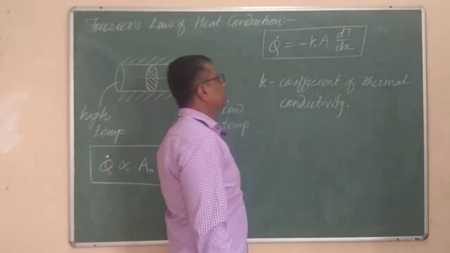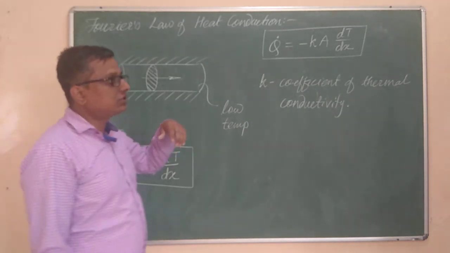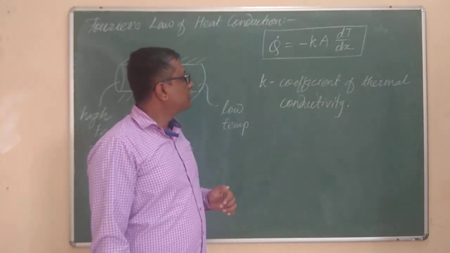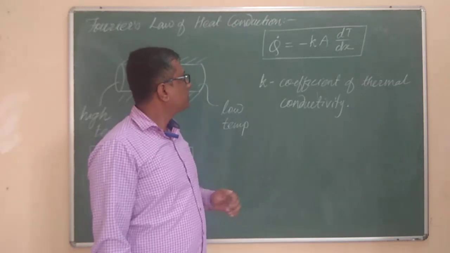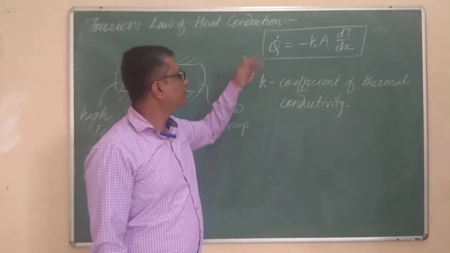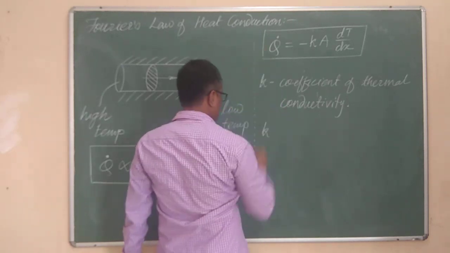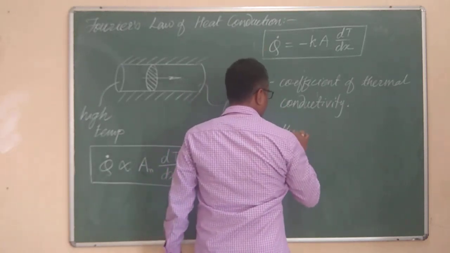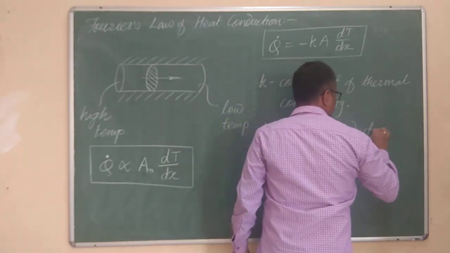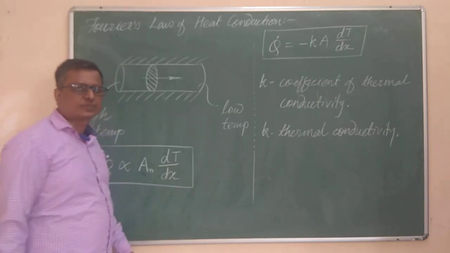Coefficient of thermal conductivity. This is the property of the matter which allows heat to flow through it. That is known as the coefficient of thermal conductivity. From this equation we can also get the equation for thermal conductivity. This is the coefficient of thermal conductivity, or simply the thermal conductivity.